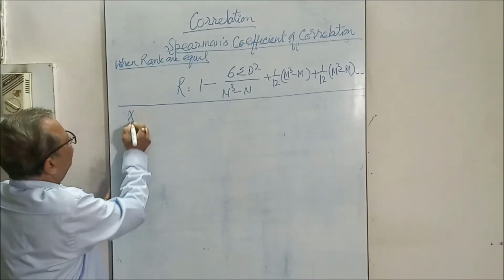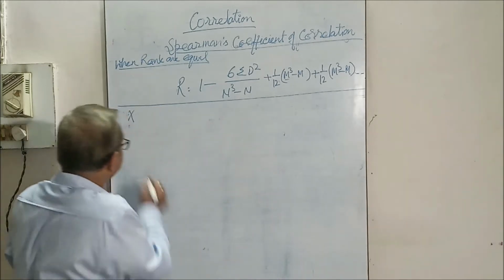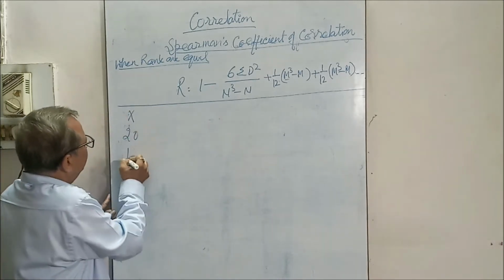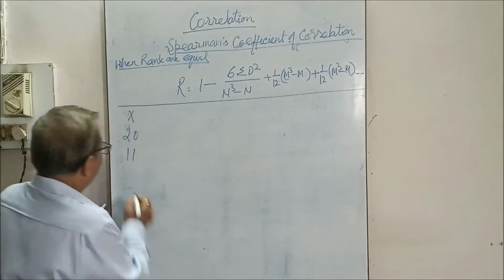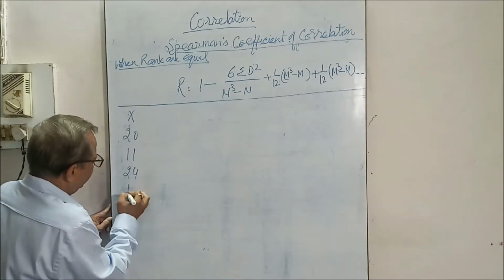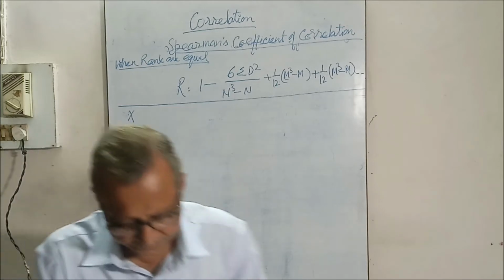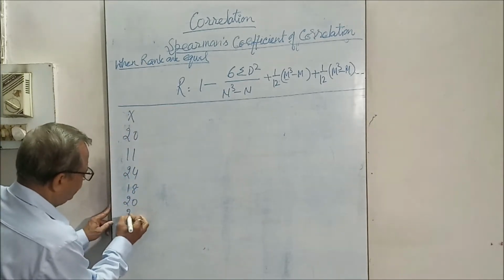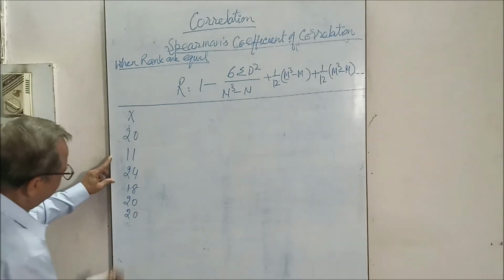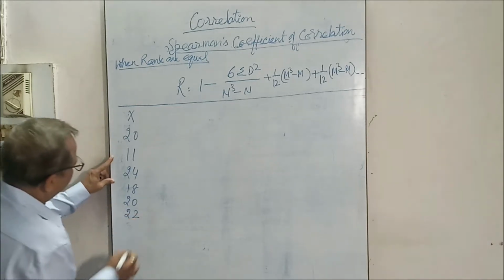This is the x variable: 11, 24, 18, 20 and 22. See, in this x, 20 is repeating 2 times.